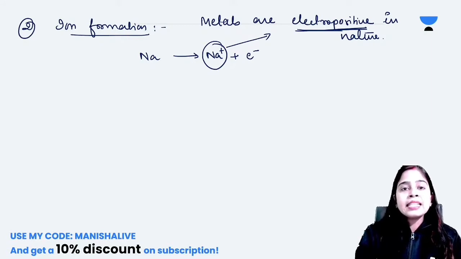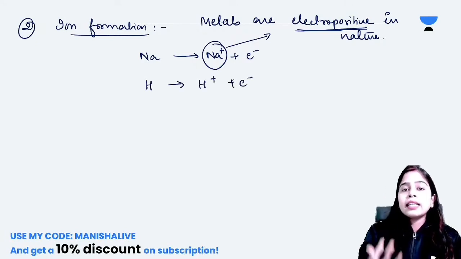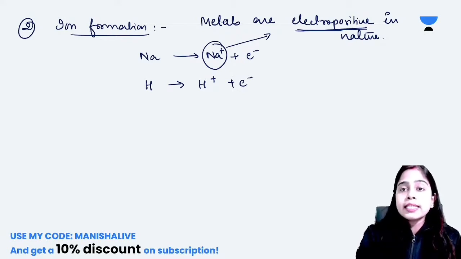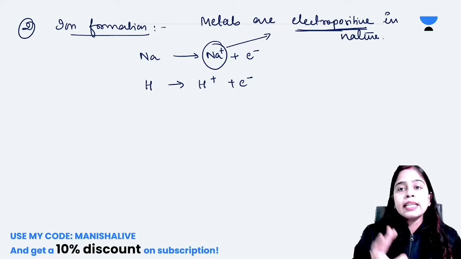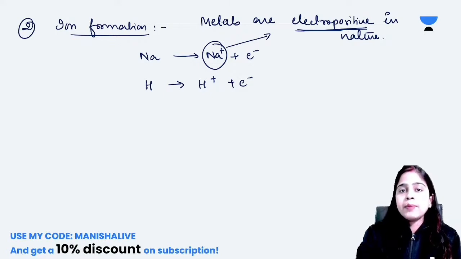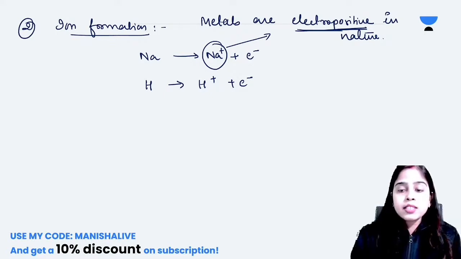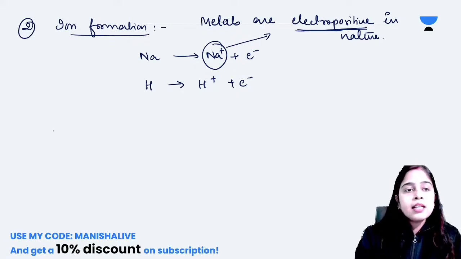The same tendency is shown by the hydrogen atom also. Hydrogen also readily loses its electron and acquires a positive charge on itself. That means the hydrogen atom also shows electropositive behavior. So this was the second similarity between alkali metals and hydrogen.